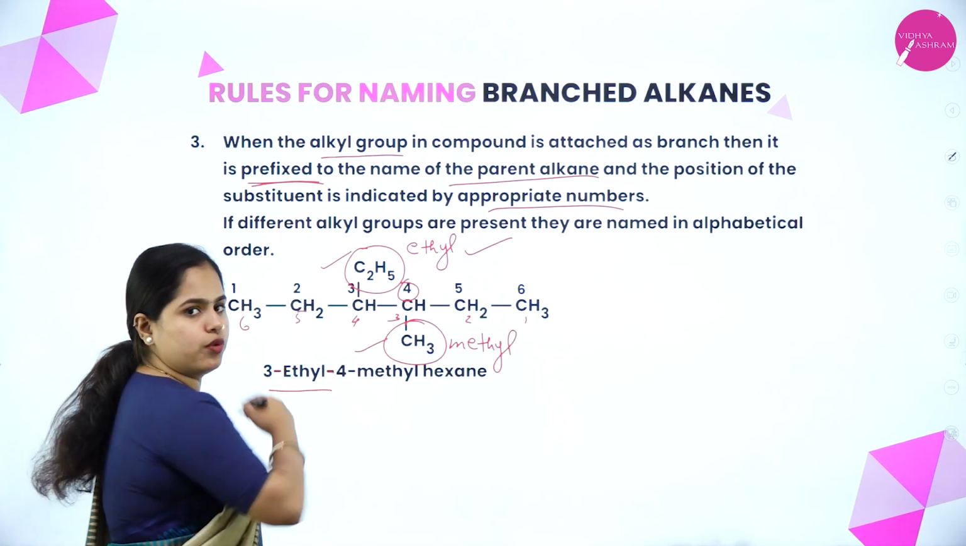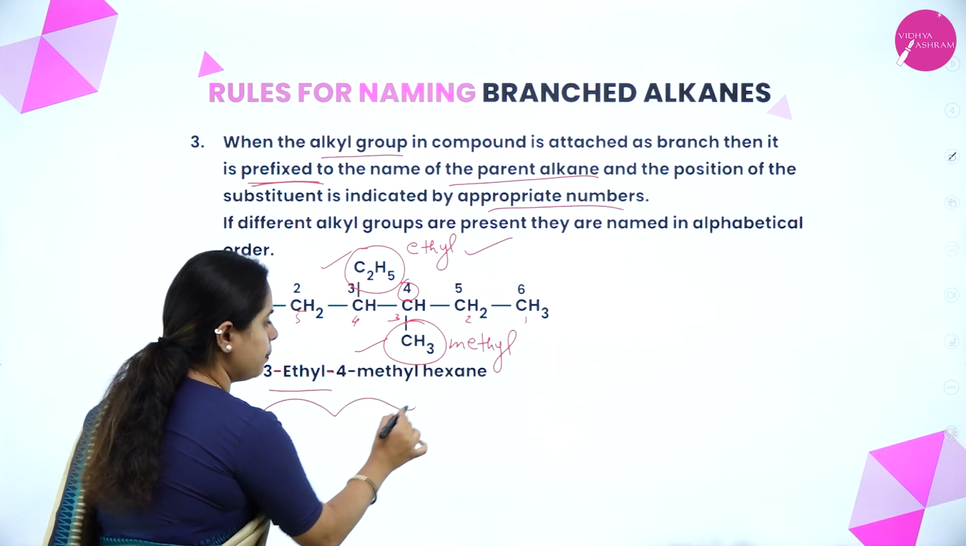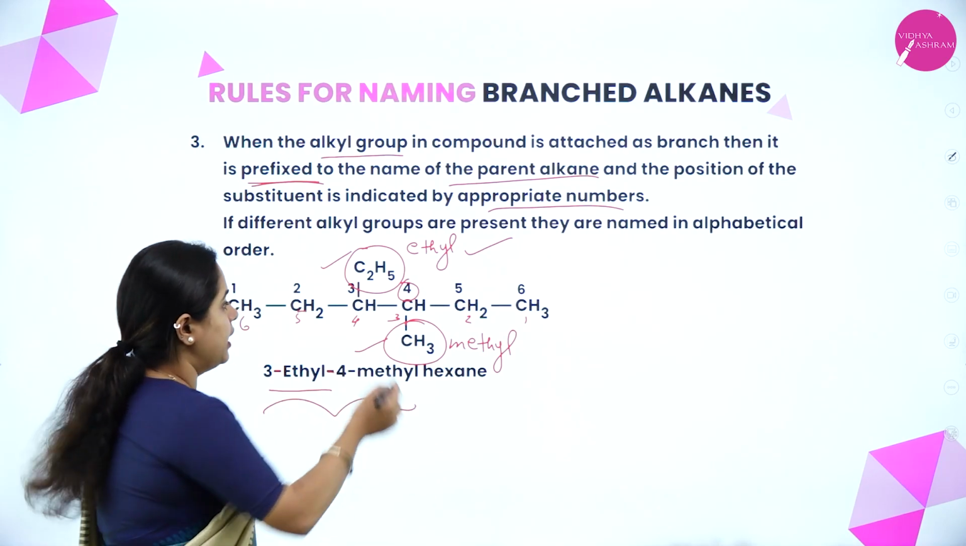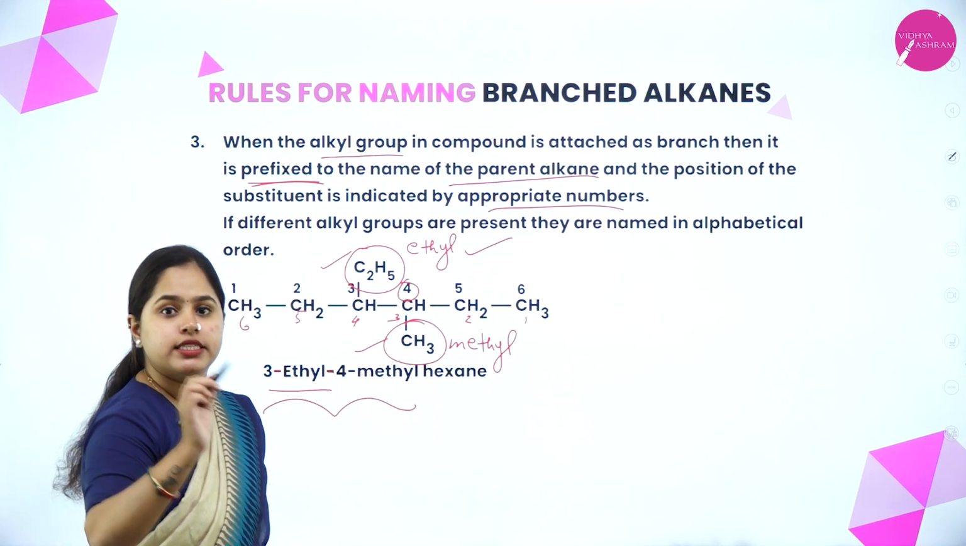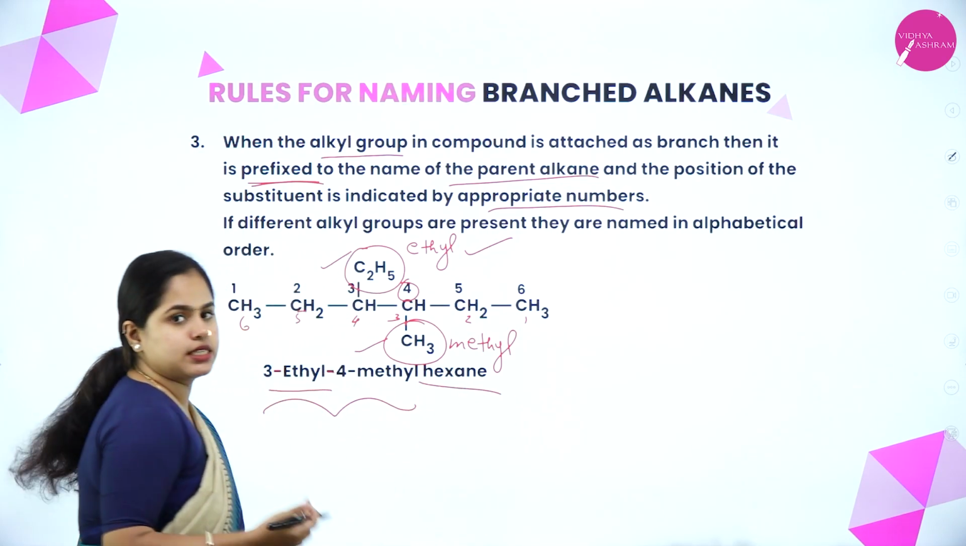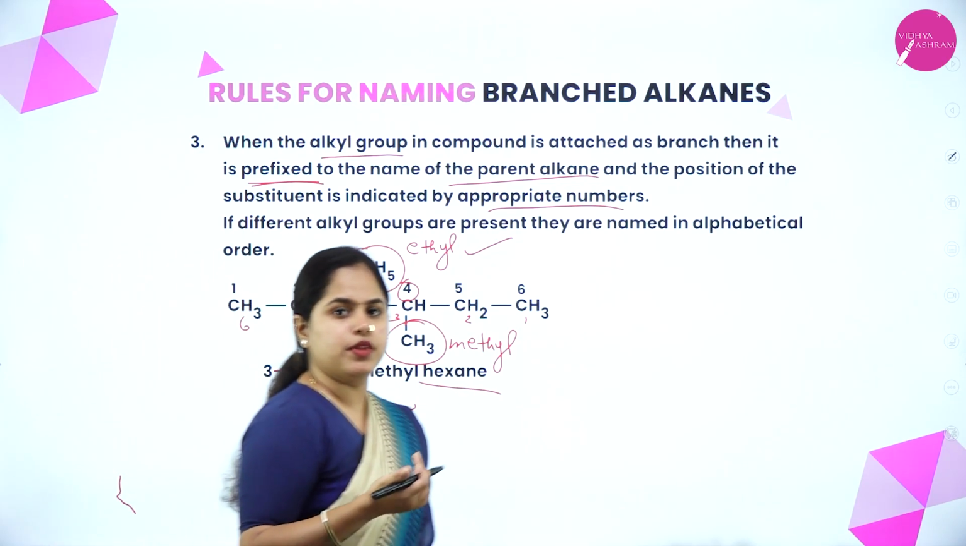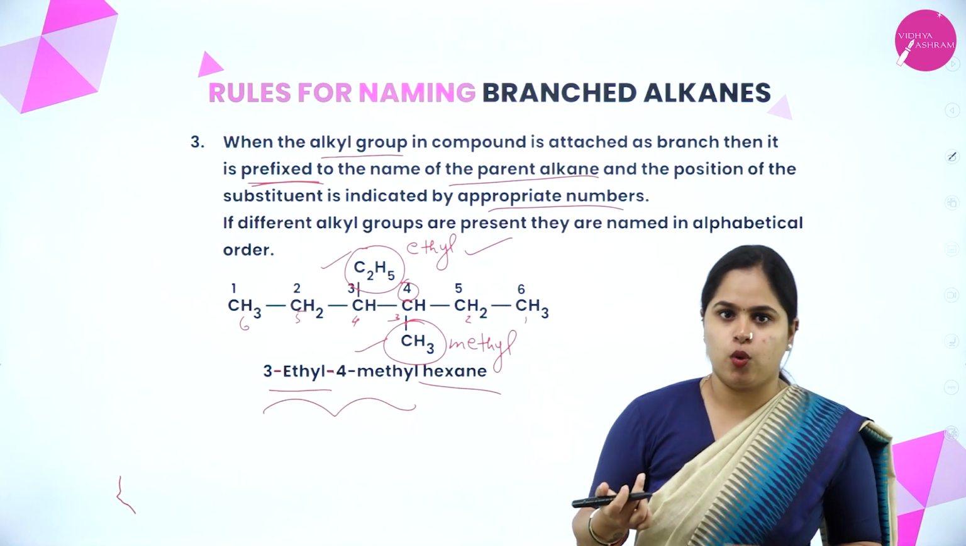Now what is your root word? Till here it was the prefix, right? Now what is the root word? It is hex and the suffix is ane. So this is the name. This is how you name the compound. I hope it is clear.